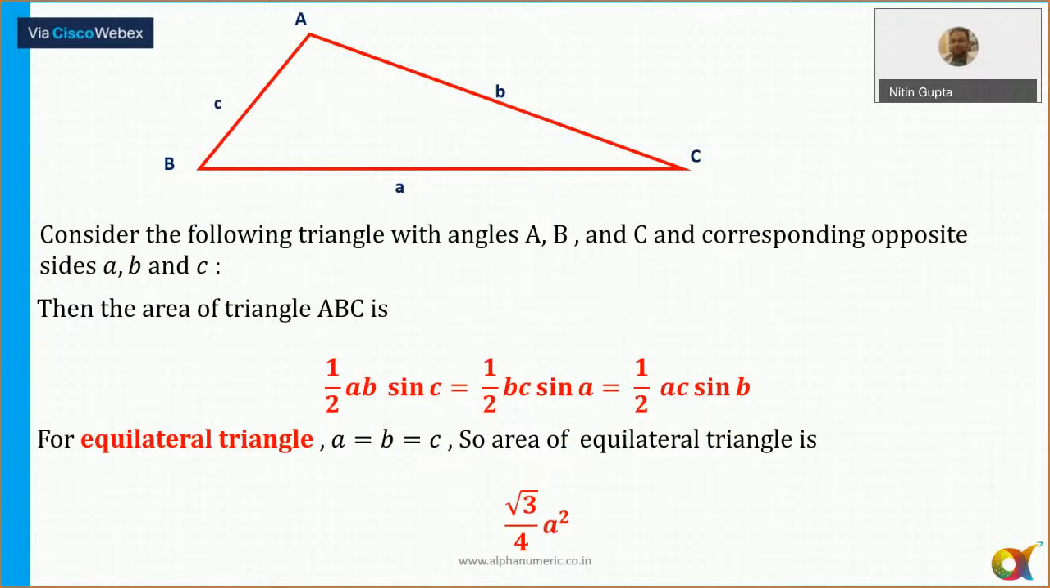Now, sine rule of a triangle, very important thing. Area of a triangle is always equal to half AB sine C, half BC sine A, and half AC sine B. And for an equilateral triangle, this is equal to root 3 by 4 A square. That is the area of an equilateral triangle, which is root 3 by 4 A square. Okay.